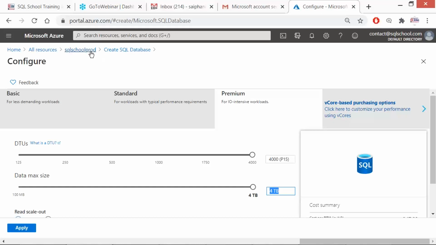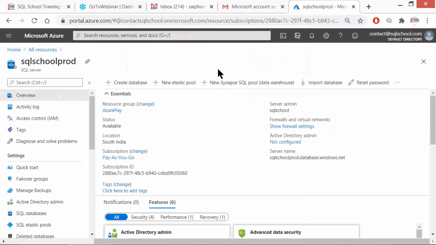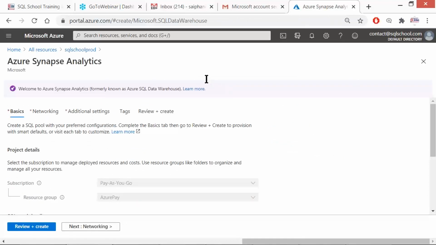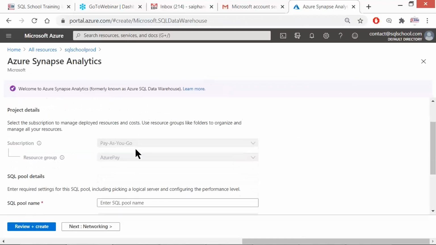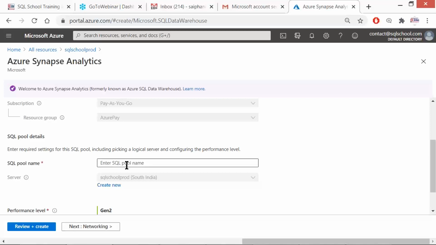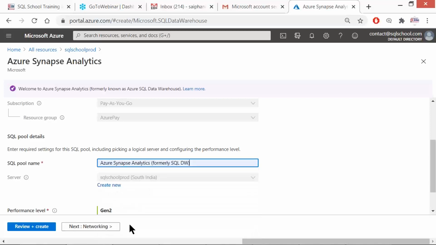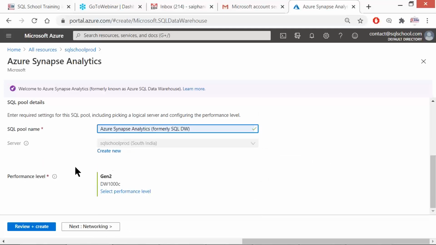Whereas if it is a data warehouse, either a regular data warehouse or a cloud-based data warehouse, there are no size restrictions. You provide a name of your choice, go by the performance level, and done. Nowhere do we talk about the size.